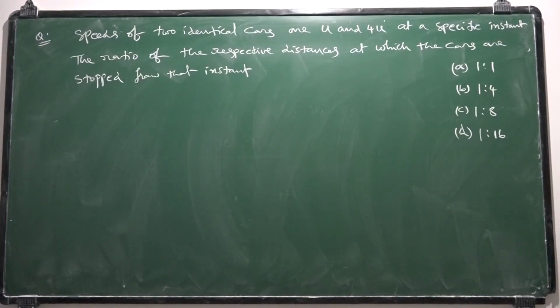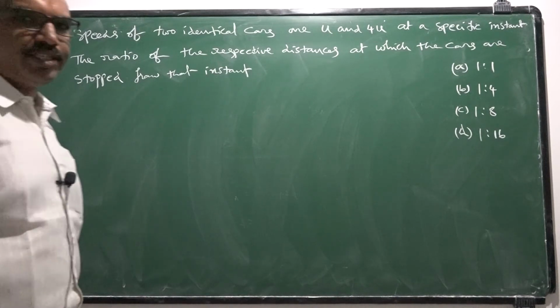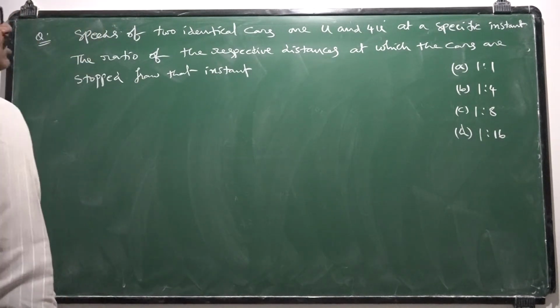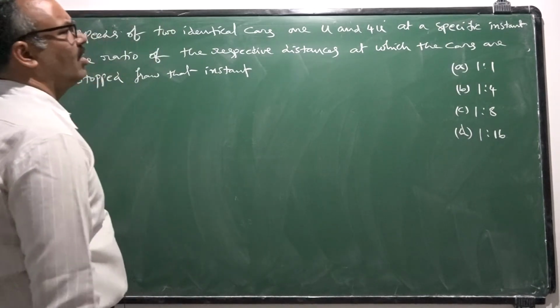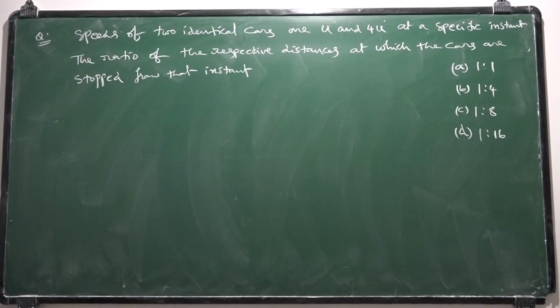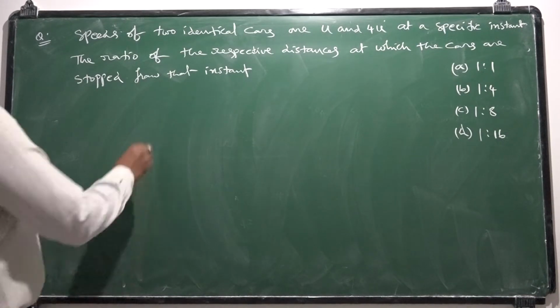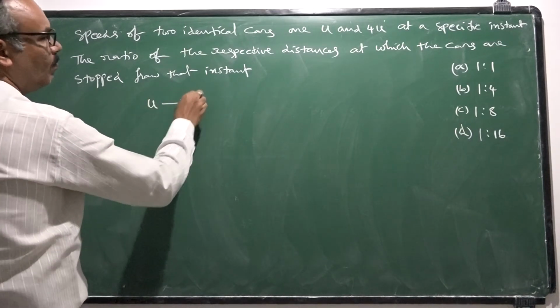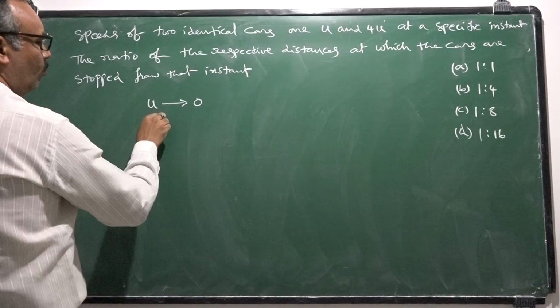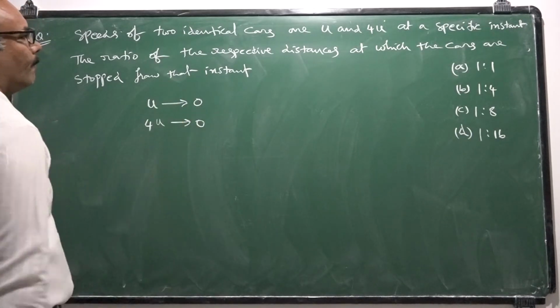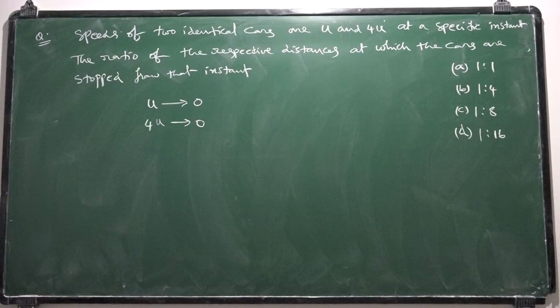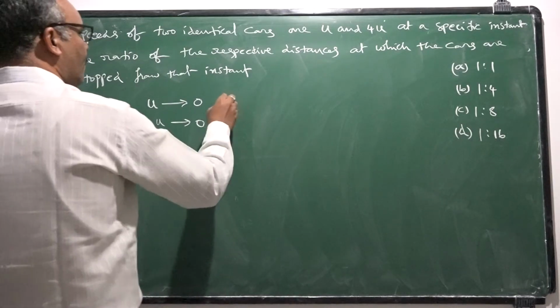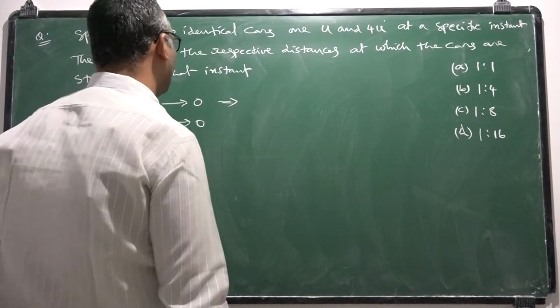So the speeds of two identical cars are u and 4u at a specific instant, the ratio of their respective distances at which the cars are stopped from that instant. As the cars are identical, let me take the same retardation is given to them. Initial velocity of the first car is u and final velocity of the first car is 0. Initial velocity of the second car is 4u, final velocity 0. So that means the velocity of the first car is changing from u to 0. Velocity of the second car is changing from 4u to 0. If same retardation is applied, first let me calculate the stopping distances.